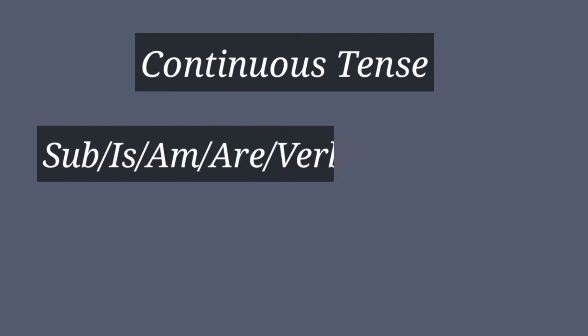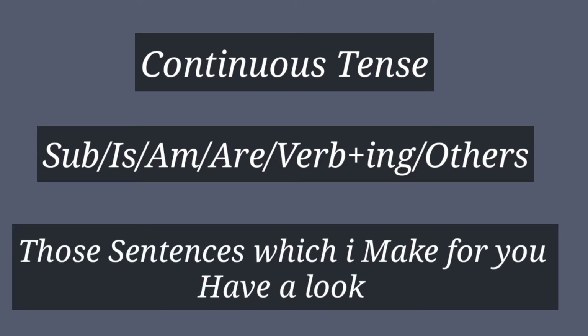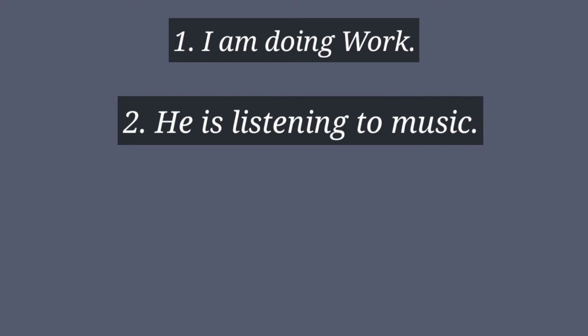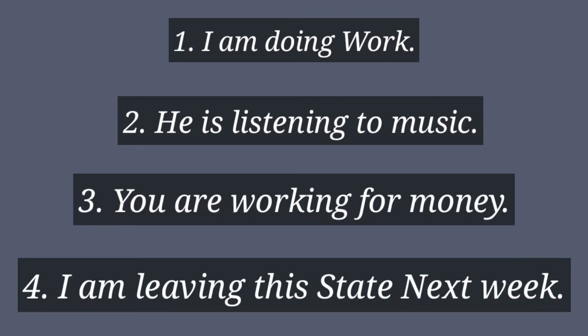You have to follow the pattern, and the pattern of continuous tense is subject, is/am/are, verb plus ing and others. This is the pattern of continuous tense. You have to follow it, and those sentences which I make for you, just have a look. The very first sentence of continuous tense in present is I am doing work. Next is he is listening to music. Third one is you are working for money. Fourth one is I am leaving this state next week.